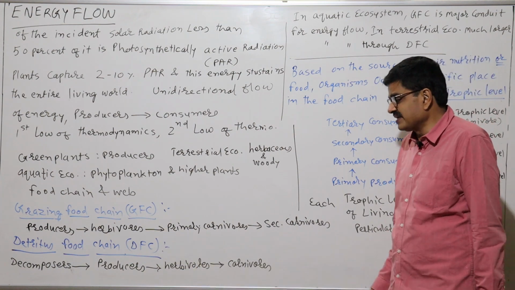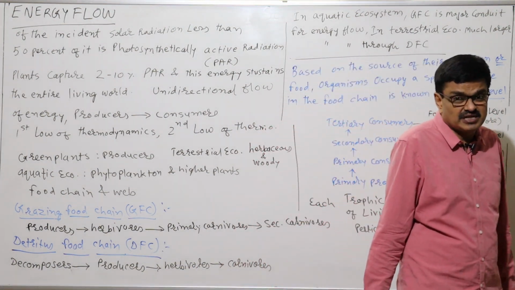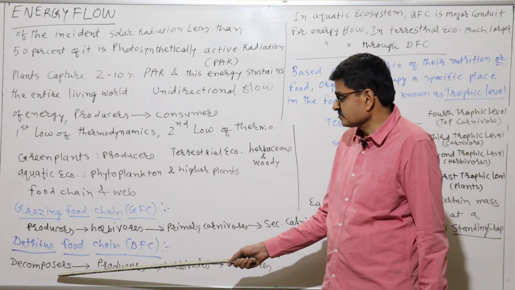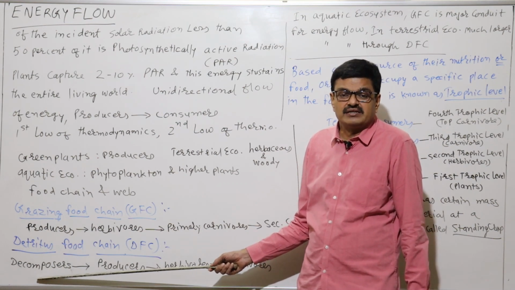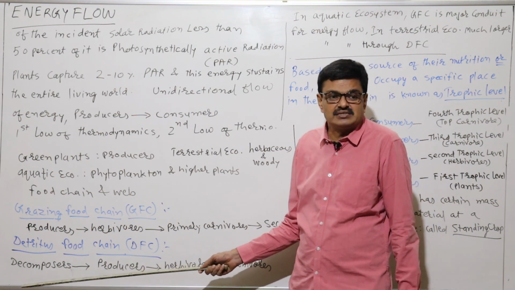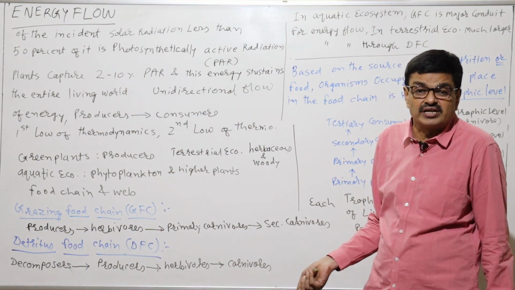But if you look at the detritus food chain, you know that it starts with decomposers, because decomposers decompose the dead material, the detritus material. You know the decomposition process: decomposers convert complex organic matter into simple inorganic matter.